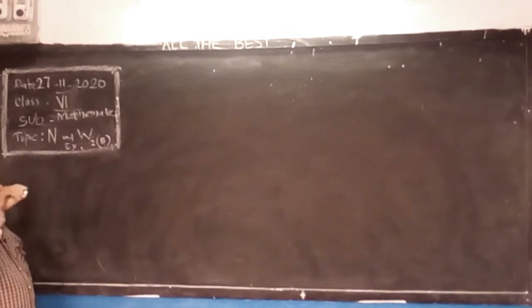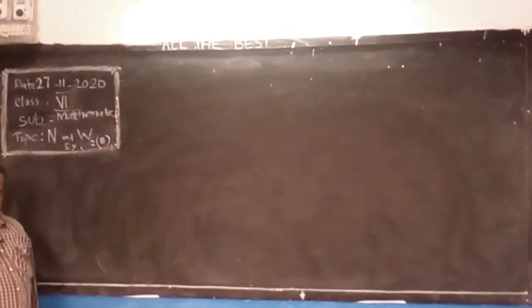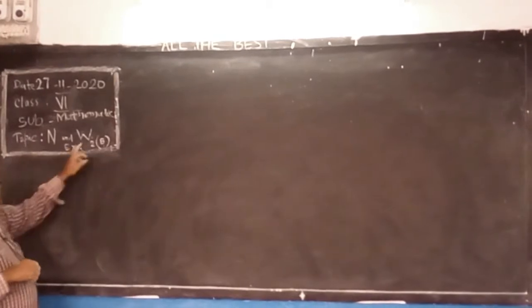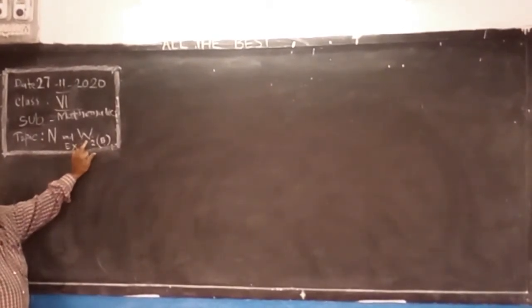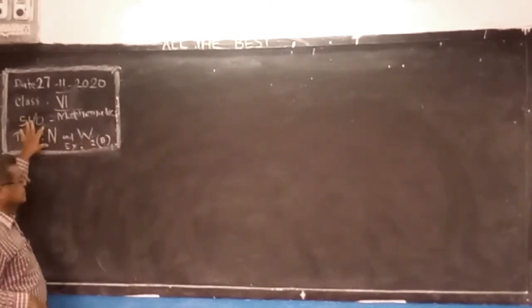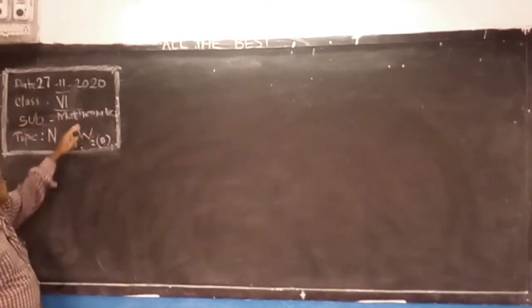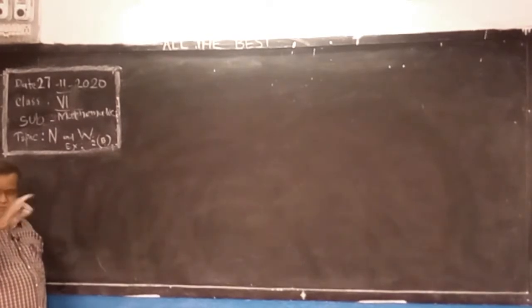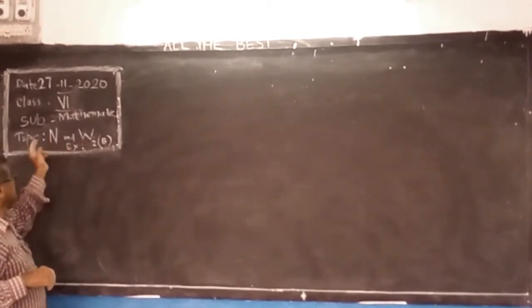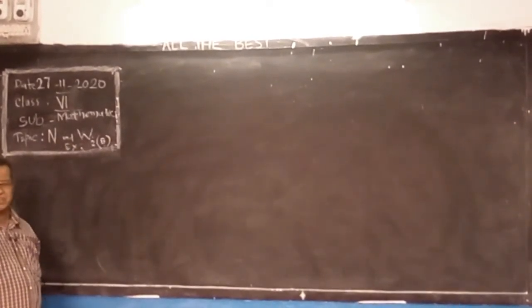Natural numbers are written as 1, 2, 3, 4, etc. And whole numbers are written as 0, 1, 2, 3, 4, 5, etc. Here the smallest natural number is 1, the smallest whole number is 0. So the difference of these two is only one extra number, 0.